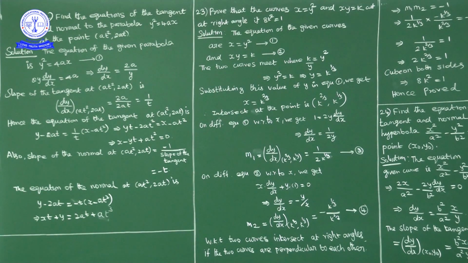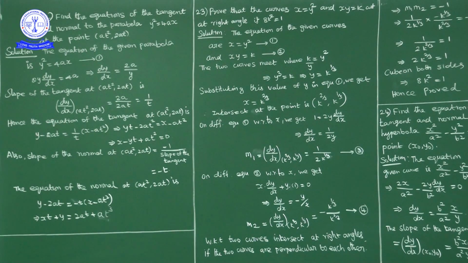Now from 1 what we have? x is equal to y square. Also x is equal to k by y. So x is equal to y square and x is equal to k by y. By equating x, we have k by y is equal to y square. If we cross multiply y this side, y cube is equal to k. So y is equal to k power 1 by 3.